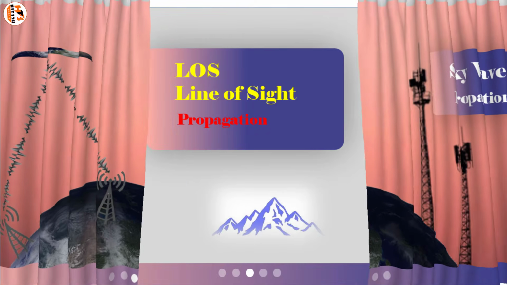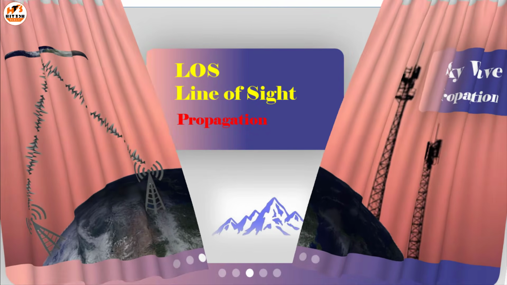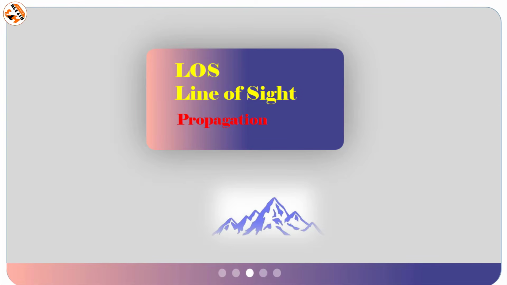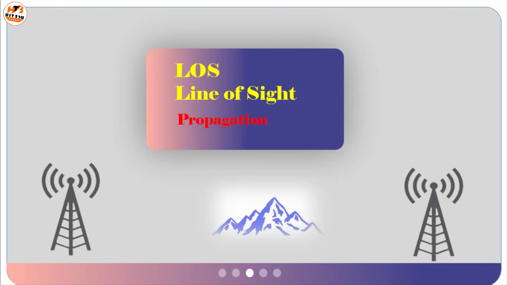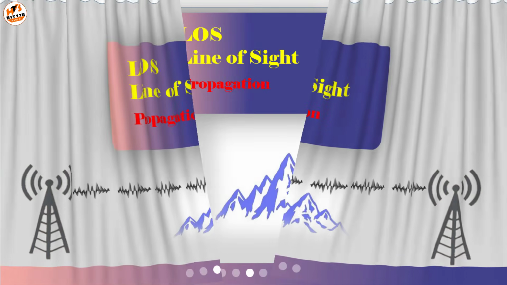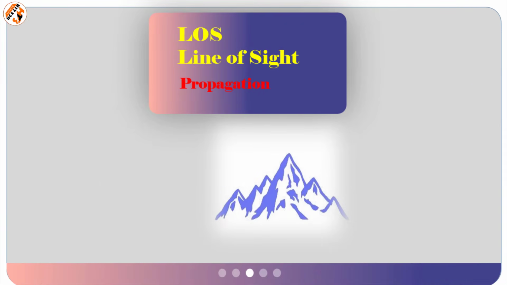we will discuss line of sight propagation. In line of sight propagation, as the name implies, the wave travels a minimum distance of sight, which means it travels in a straight line from transmitter to the receiver. In LOS propagation, that is line of sight propagation, waves travel in a direct path from the source to the receiver. The line of sight propagation will not be smooth if there is any obstacle in the transmission path.